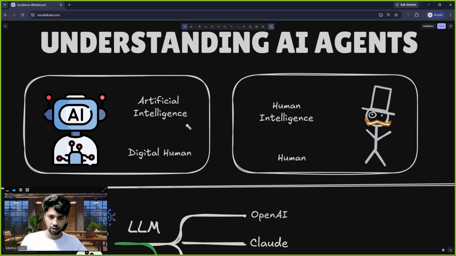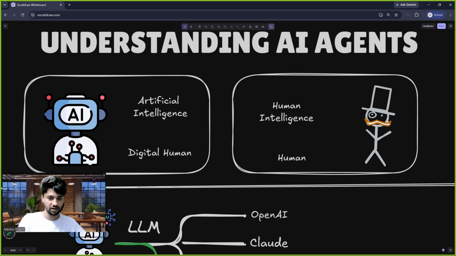Let us take the example of driving. When you are driving a vehicle very fast and you see there are some trucks in front of you, you will slow down and change your direction either to the left or to the right so that you are safe. You are intelligent enough to keep yourself safe. So this is what human intelligence is. Now artificial intelligence is somewhat the same as well. It is just inside a computer. That is why we are referring to it as a digital human. Programs are intelligent, but digitally. Using this intelligence digitally is the whole purpose of understanding.